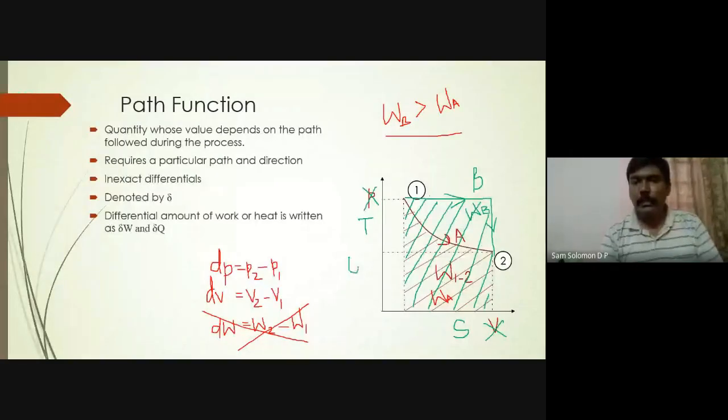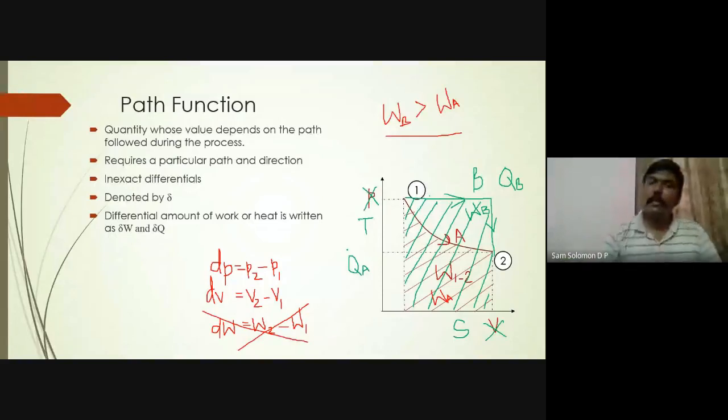If you follow the path A, you will get QA in a TS diagram. If you follow the path B, you will get QB. So just like the previous case, your QB is greater than QA. So you cannot write dq as q2 minus q1. Your heat transfer also depends on the path followed.